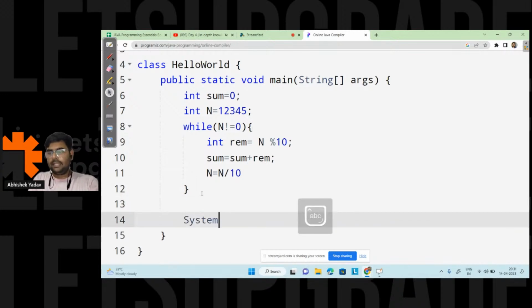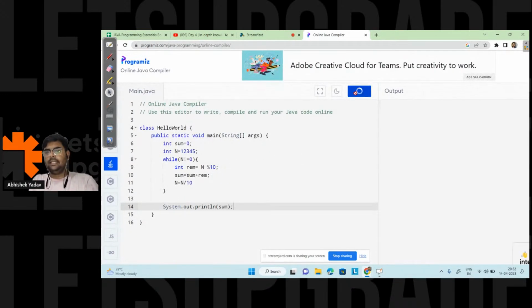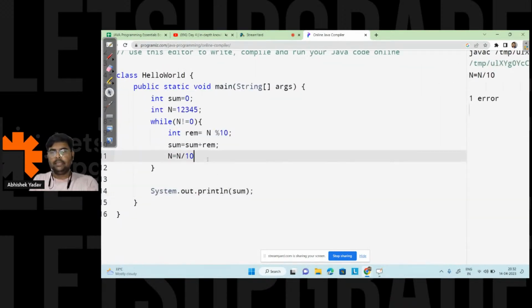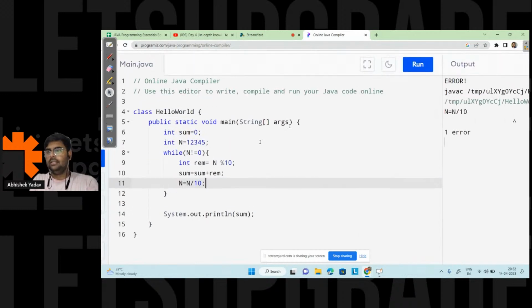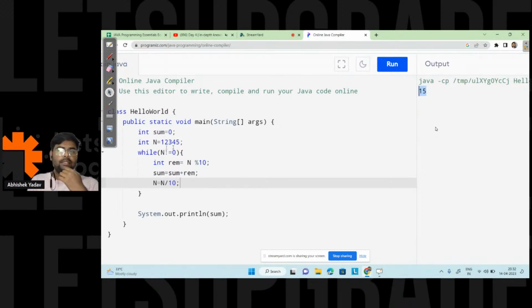And this will be my answer. So I will print that answer, that is sum, right? System.out.println. So here it will be sum, correct? So let's try to run the code and see whether I'm getting the correct answer or not. Yeah. Okay, I have done one mistake, that is I have to use semicolon. So let's run the code again. So here you can see I'm getting the correct answer, that is 5 plus 4 plus 3 plus 2 plus 1 is 15. So 15 is correct.